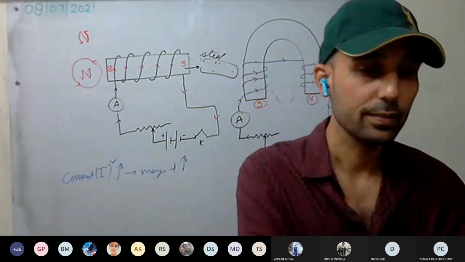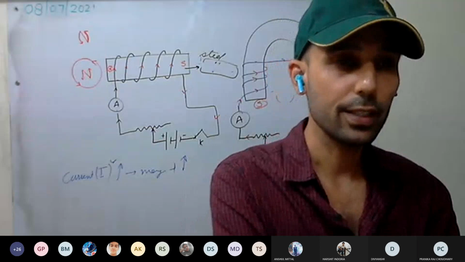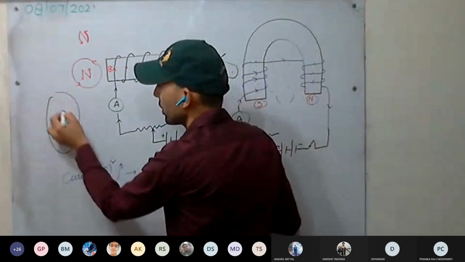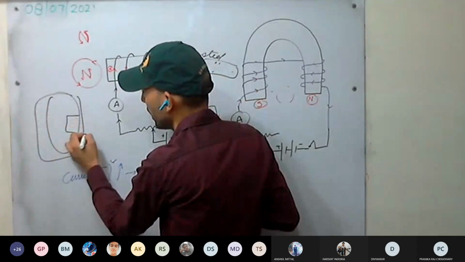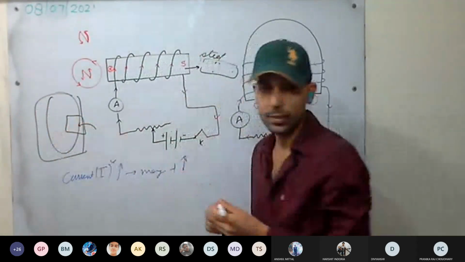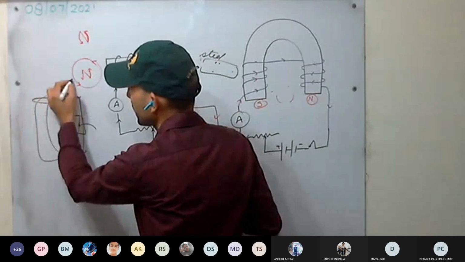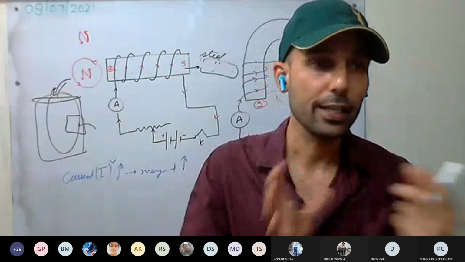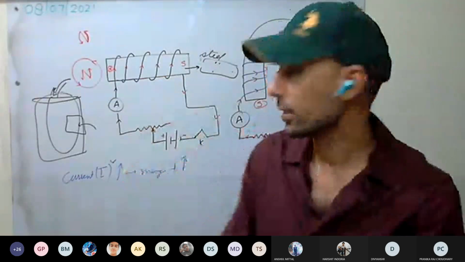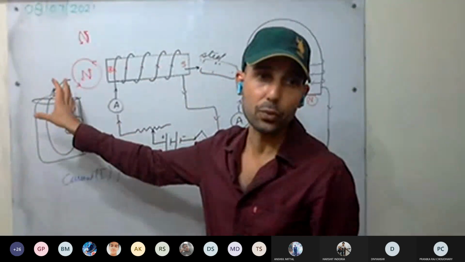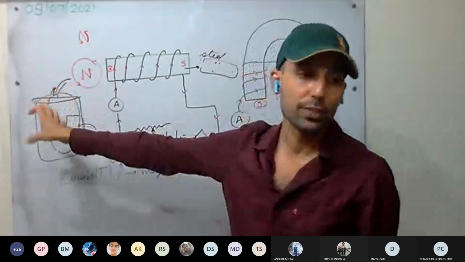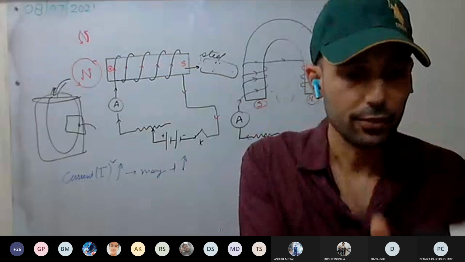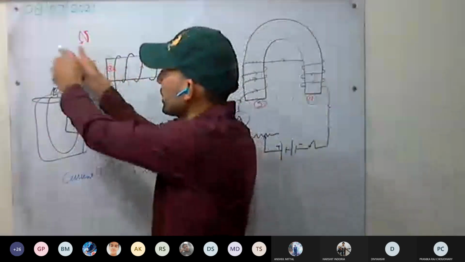Second one, for loading furnaces with iron. Furnaces you have seen, where the iron is to be melted. We have to load the iron scrap in those furnaces. The temperature will be high, and for human beings, laborers, it's a little bit risky to put the scraps in there. So what we use is an electromagnet. It will get attracted to it, and they will put it in the furnaces.